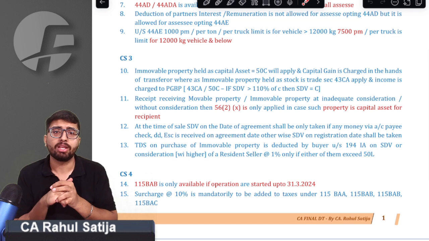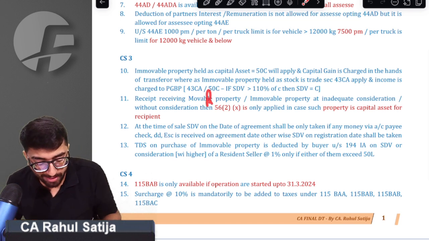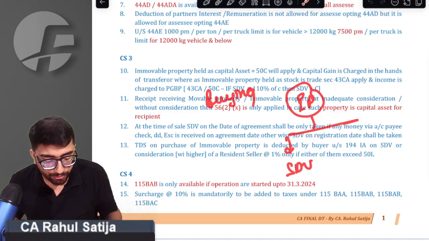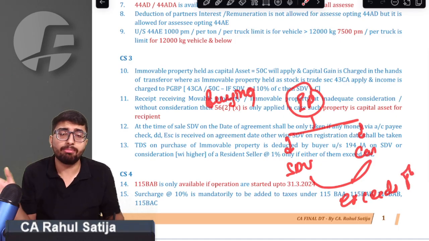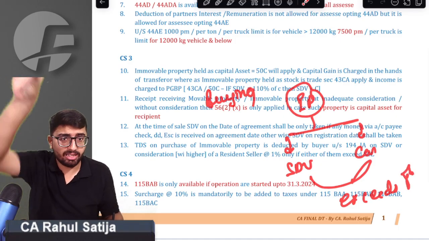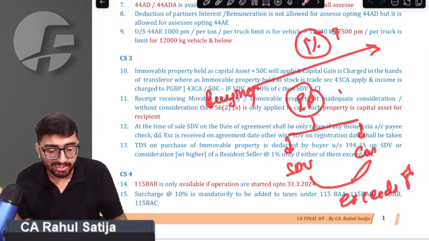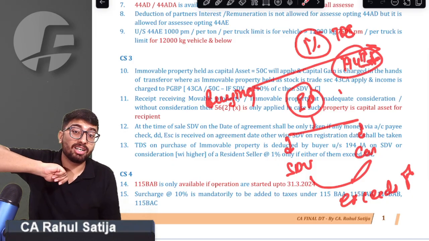Section 194IA. There is a section in which, whenever you are buying an immovable property, and either the SDV or the consideration exceeds 50 lakh rupees, then whichever is higher, on that amount you have to deduct 1% TDS under section 194IA. You have to deduct. So in this section, whose TDS is to be deducted?